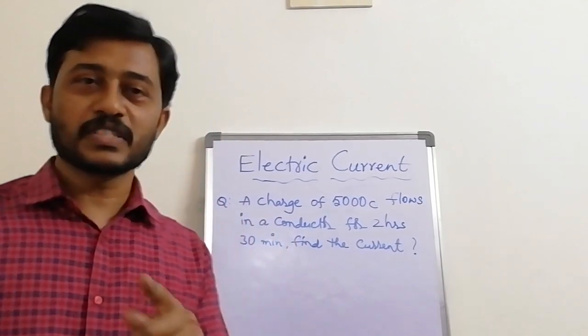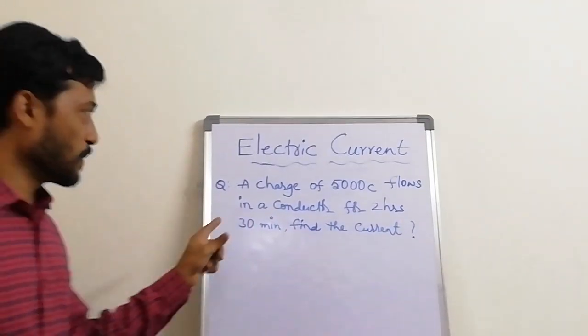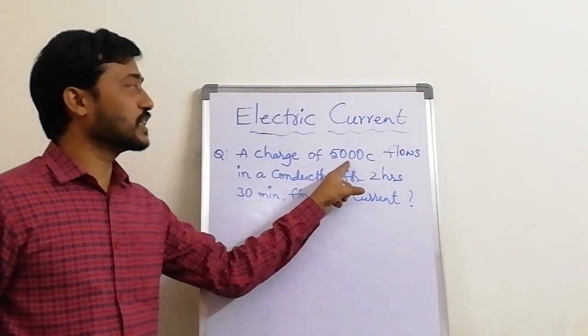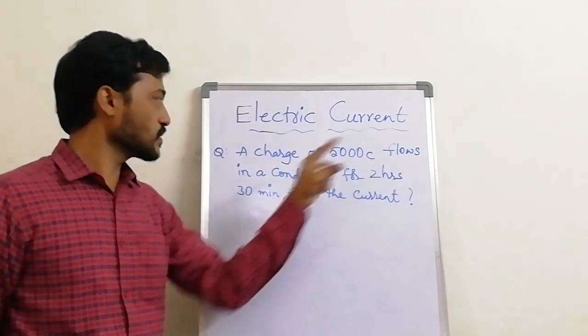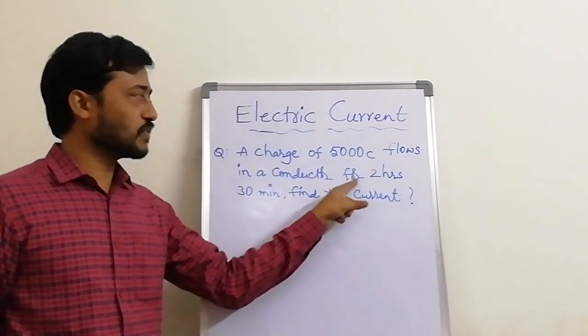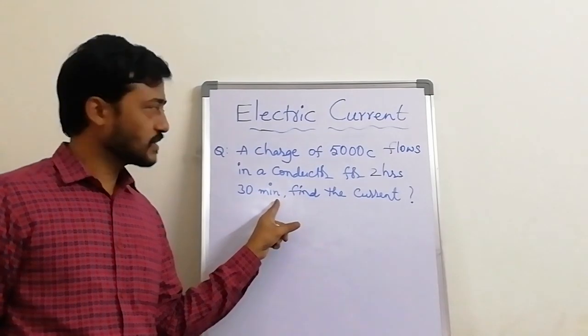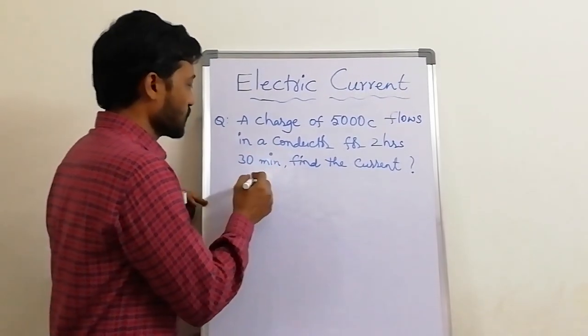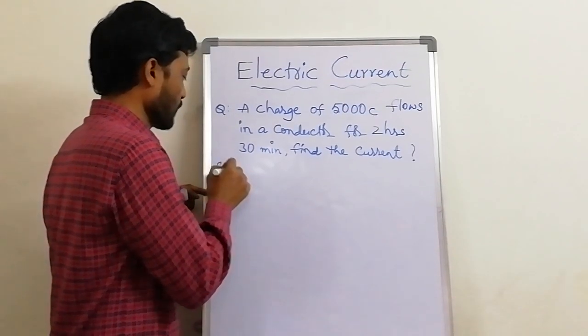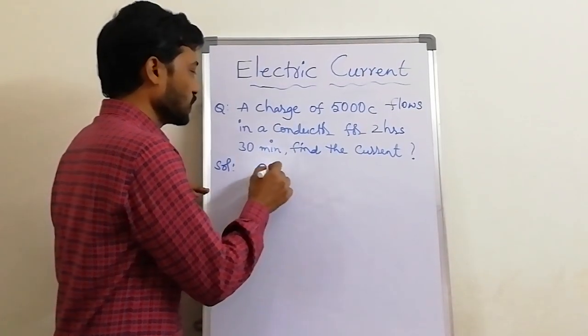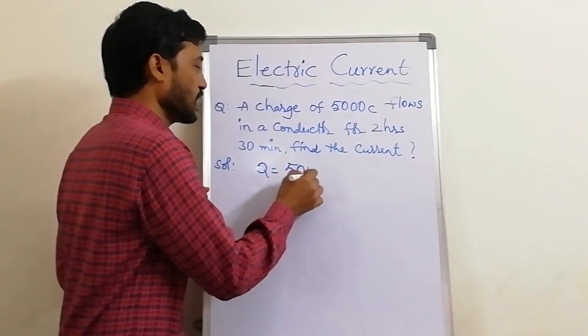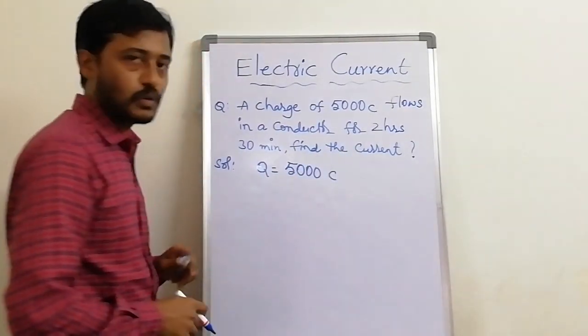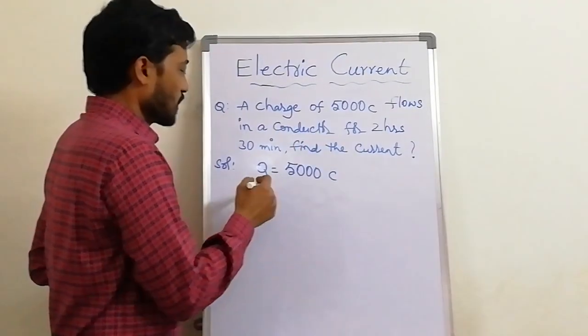Now we will see one problem. A charge of 5000 coulomb flows in a conductor for 2 hours 30 minutes. Find the current. Write the given data first. Charge Q is equal to 5000 coulomb.